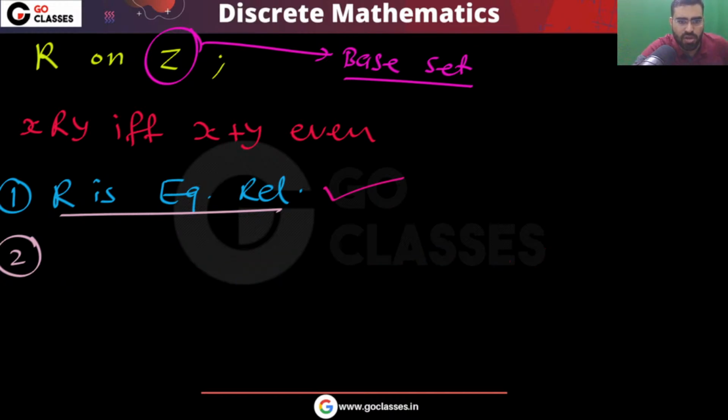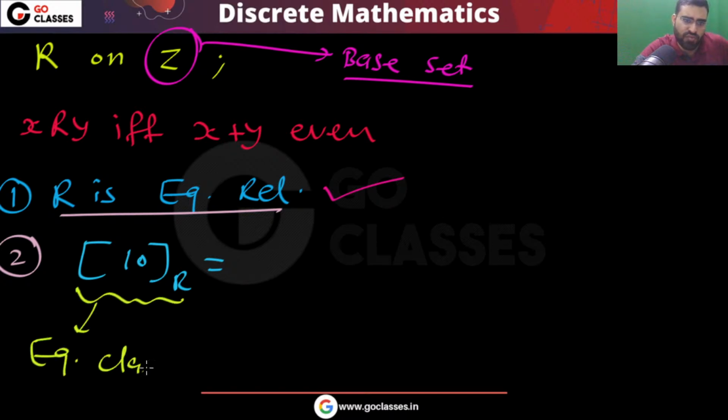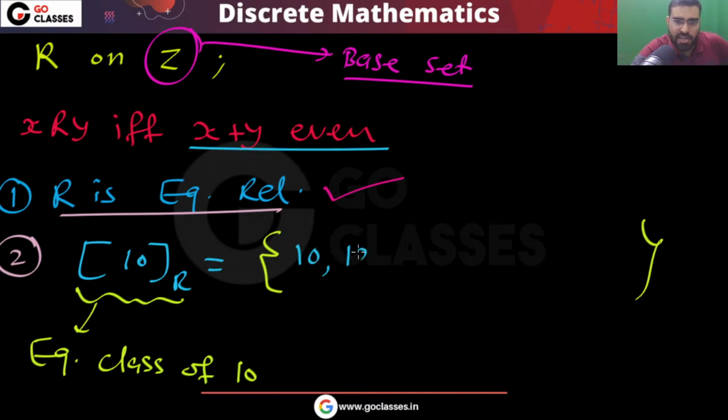Now let's move on. For example, what is the equivalence class of 10? Can you tell me? So what is the equivalence class of 10? The equivalence class of 10 means all the elements to which 10 is related. 10 is related to 10 because 10 plus 10 is even. 10 is related to 12, since 10 plus 12 is even. 10 is related to 8 and so on. You can notice 10 is related to -10, -2, 0 and so on.